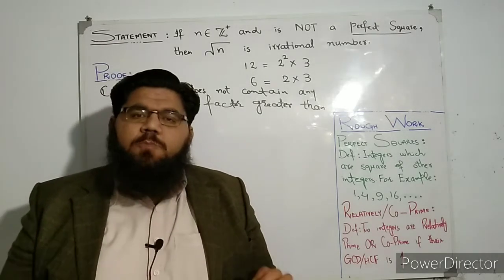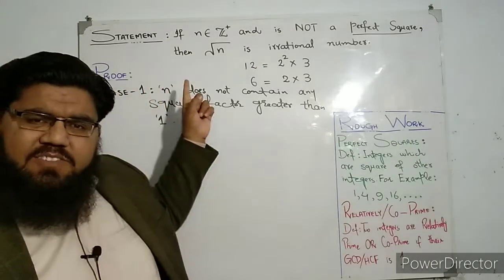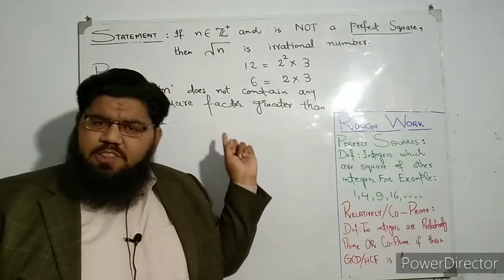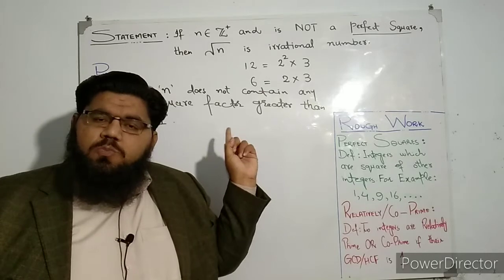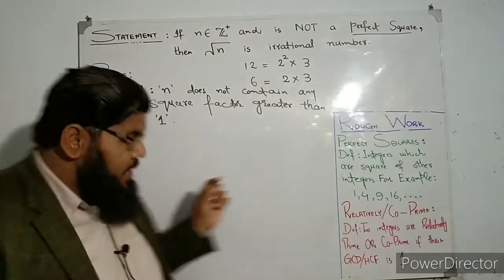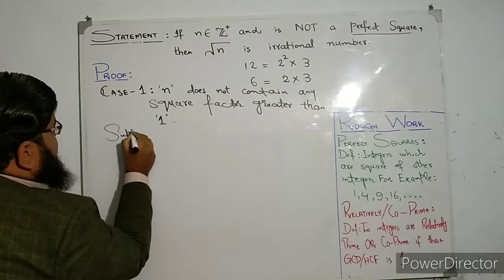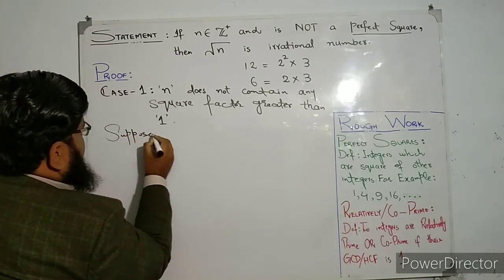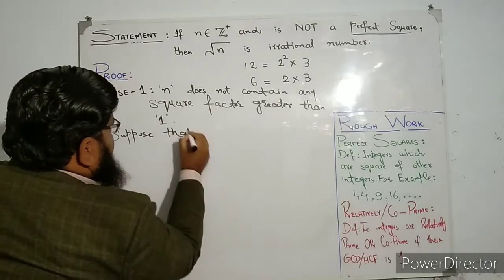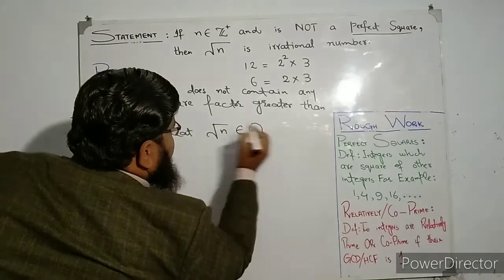We will suppose the opposite of what we need to prove here. If you look at this statement, we need to prove that square root n is an irrational number, but we are going to suppose on the contrary that square root n is rational. So let's suppose that square root n belongs to the set of rationals.